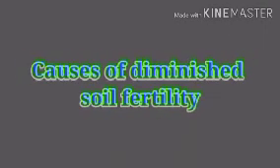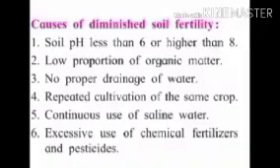Causes of diminished soil fertility. First, soil pH is less than 6 or higher than 8. Second, low proportion of organic matter. Third, no proper drainage of water. Fourth, repeated cultivation of the same crop. Fifth, continuous use of saline water. Sixth, excessive use of chemical fertilizers and pesticides.